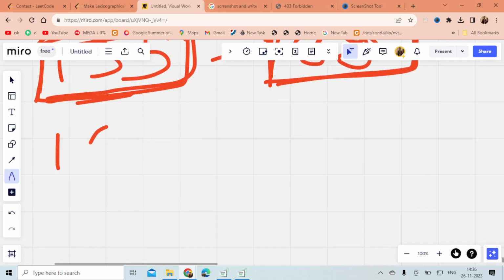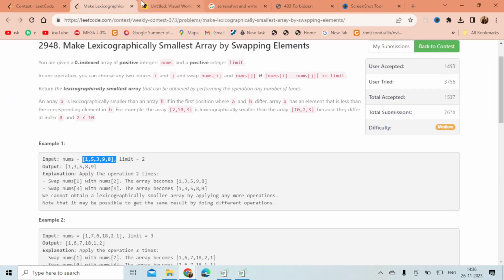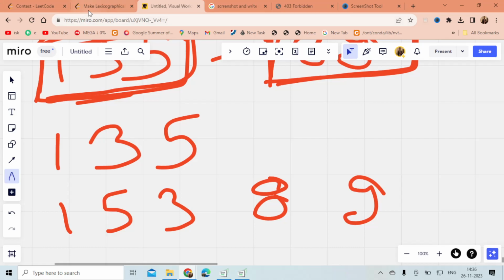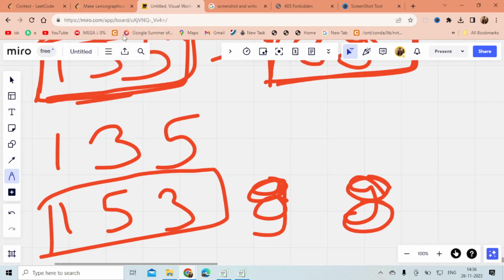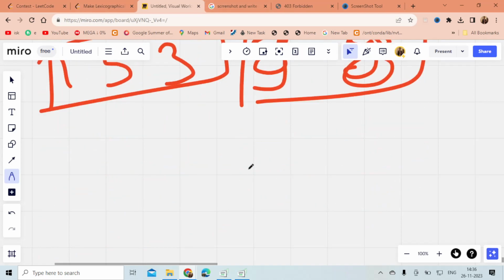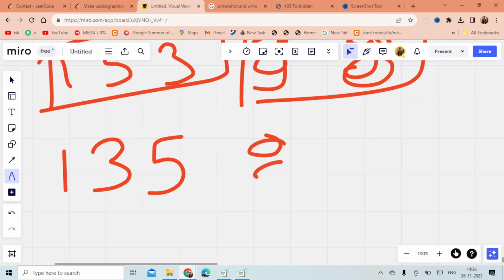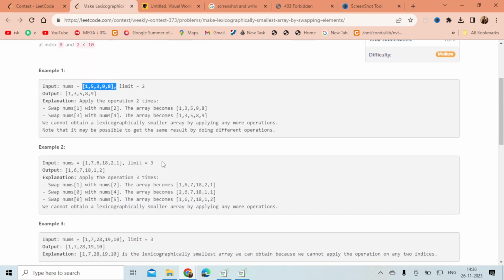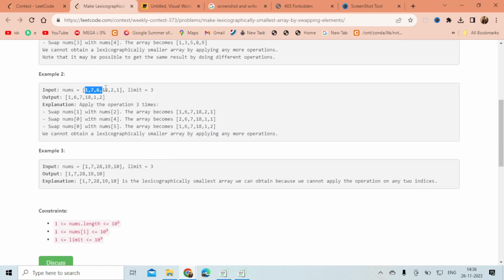So what was my array? 1, 5, 3, 9, 8. Right? It is 9, 8. So I can sort this part of the array and I can sort that part of the array. So it will be 1, 3, 5, 8, 9. So yeah, we have sorted this array as much as we can. Let's see another example for better understanding.